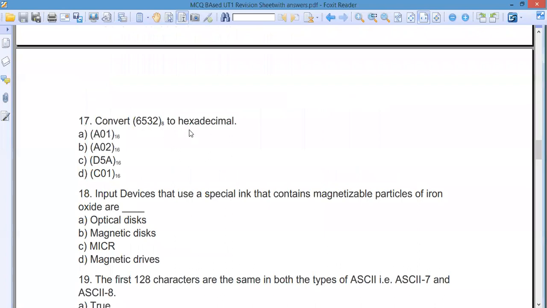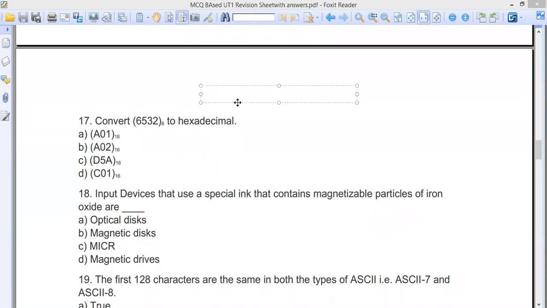Convert 653 to hexadecimal. I think this is the easier one. Dipanjan has given the answer. Convert 6532. This is the easier one which you can easily do. What is the answer you are getting? Let's see. Let me write it one time here.